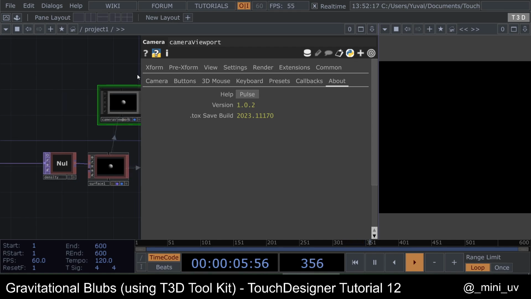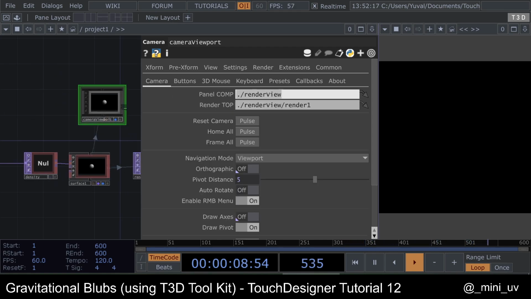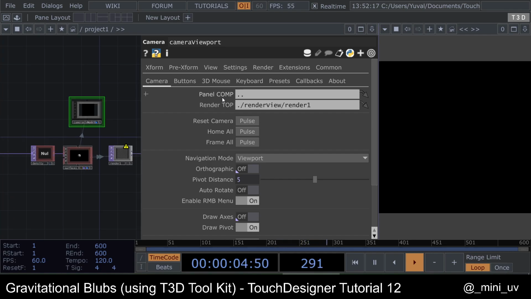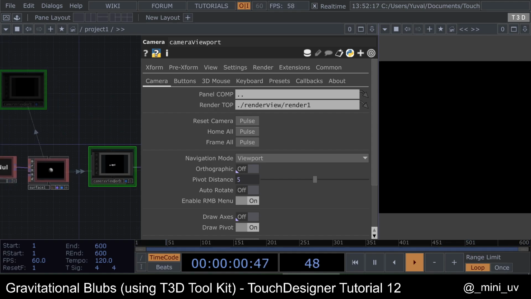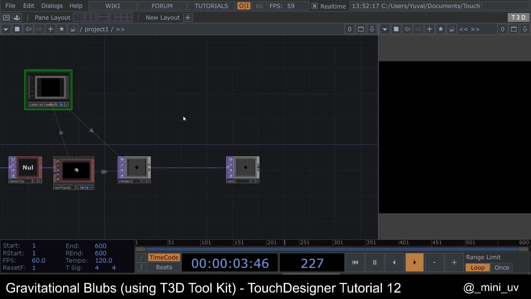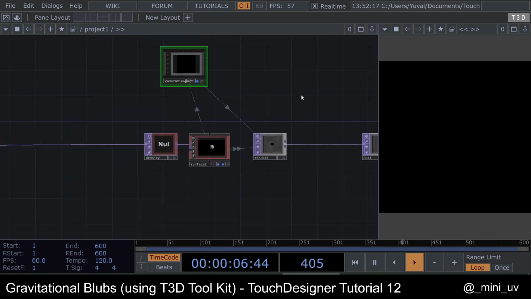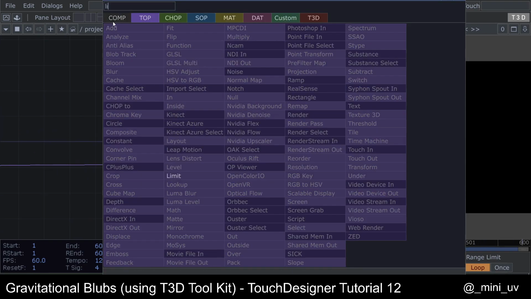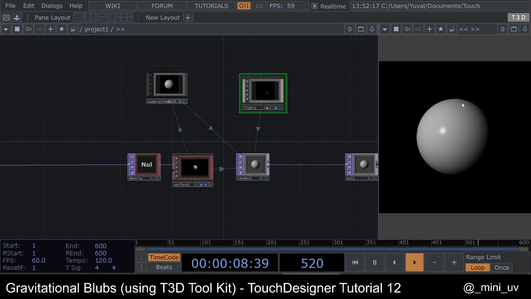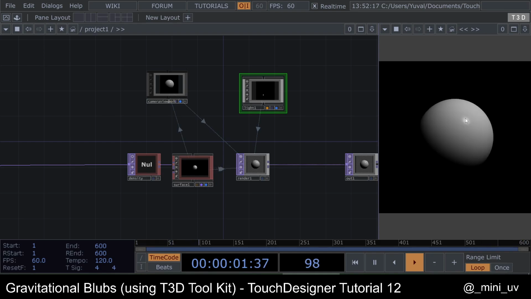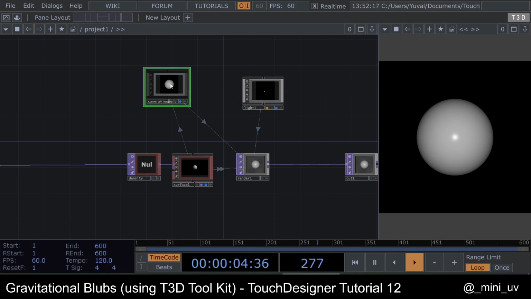And in the camera, let's reference our project like this, because it's like we're inside the project, and drag the camera viewport into the camera on the render. Now you can see our sphere, but it's black because we need a light, so let's add a light. Great, and we have our sphere over here, and we can rotate it, and we can reset the camera with H. Just press H, and let's make it auto rotate.